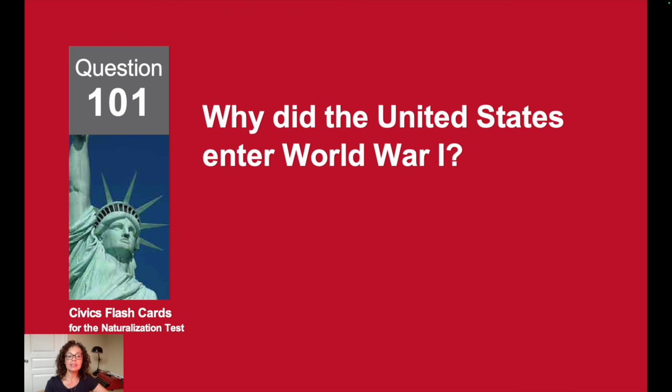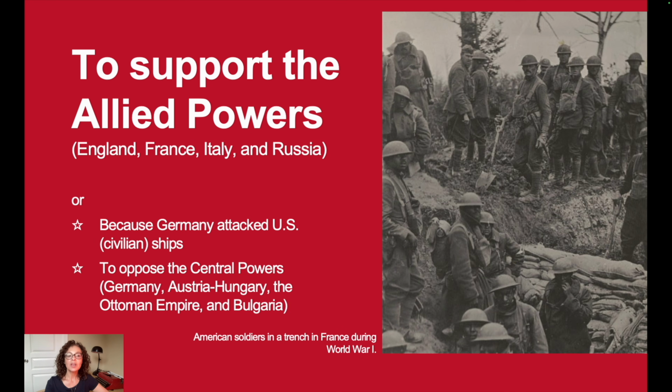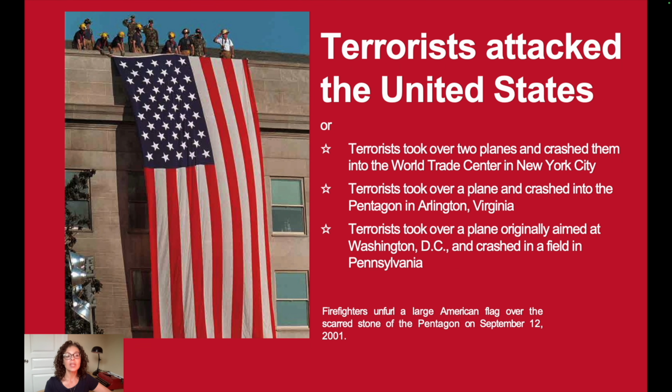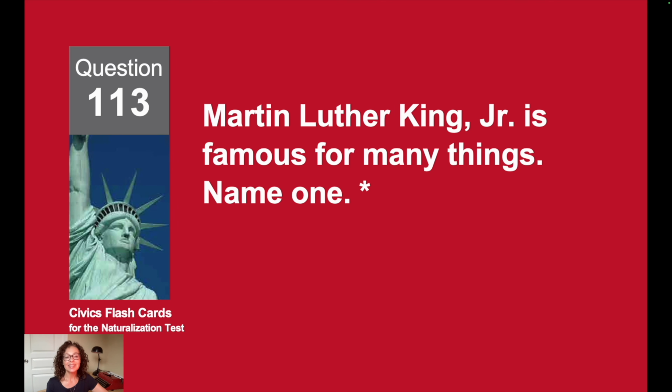Why did the United States enter World War I? To support the Allied powers. What major event happened on September 11th, 2001 in the United States? Terrorists attacked the United States. Martin Luther King Jr. is famous for many things.